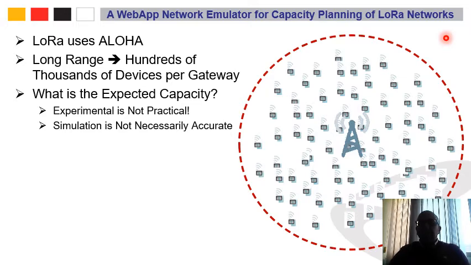However, because the sensor that is close to the gateway has higher power than the one that is far away from the gateway, the receiver will be able to decode the signal. You can think of it that you are talking to someone, so two people are talking to the same person, one with a loud voice and one with a small or unhearable voice. Then this is a collision. However, the receiver will be able to understand what the person with the loud voice is saying. So the question is, can we do both? And in the idea of the emulator, which we have built, yes, we can do this.